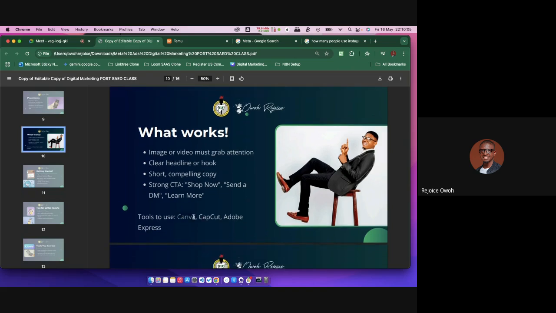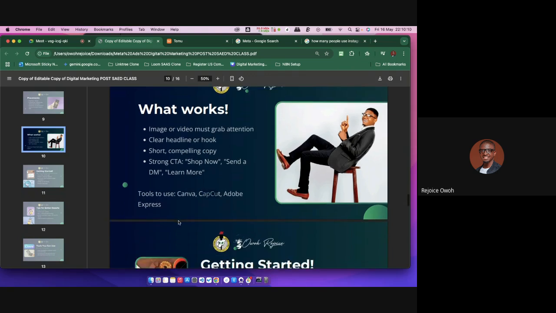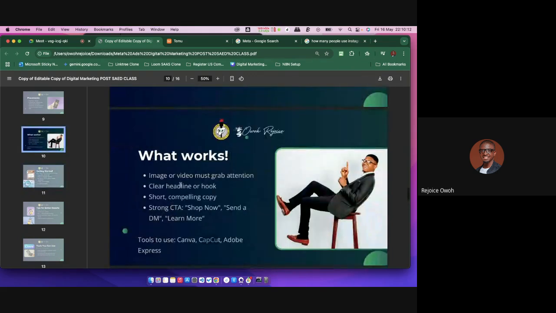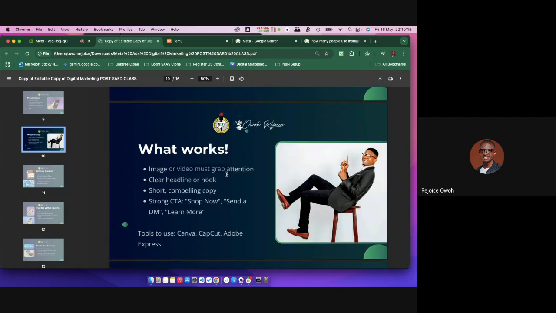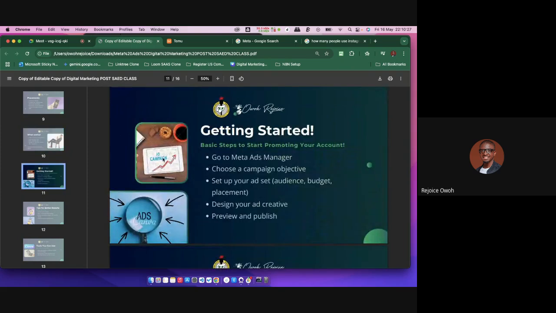If you've not watched that, you can go back and watch that video on YouTube. CapCut as well, we're going to get to that. And that is literally how to ensure that you grab attention with your ads. In fact, I even do it this way. I even prefer making normal posts. The post that has the highest reaction, then run ads on that particular post. That's what I advise, rather than just targeting an audience that doesn't exist.